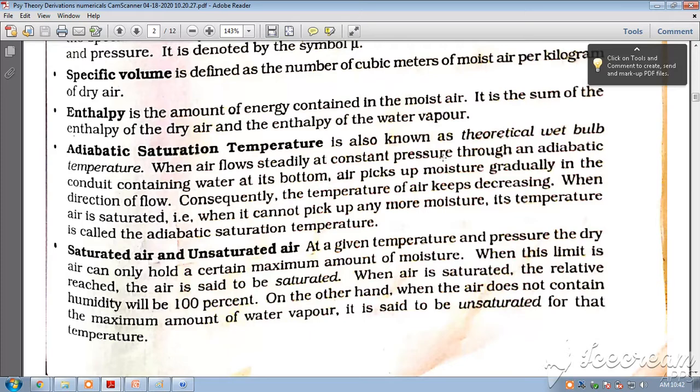I think we have seen this in summer air conditioning and winter air conditioning, where we are doing adiabatic saturation, where in a conduit the air picks up the moisture from the water. So adiabatic saturation temperature is known as the theoretical wet bulb temperature. Saturation means it cannot pick any more water, then the air is called saturated, and that temperature is known as adiabatic saturation temperature.